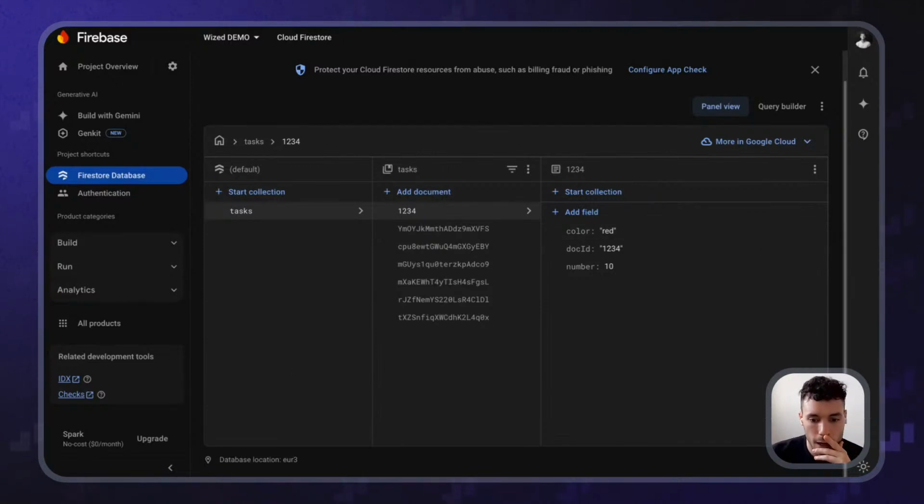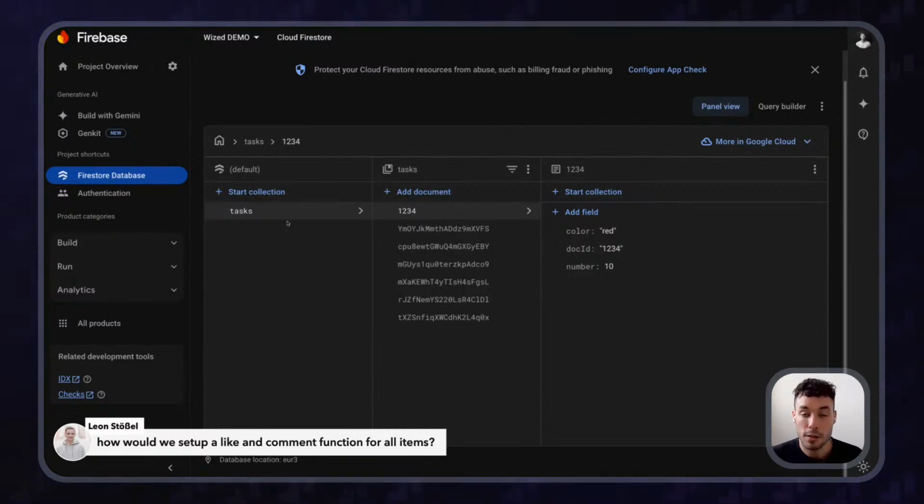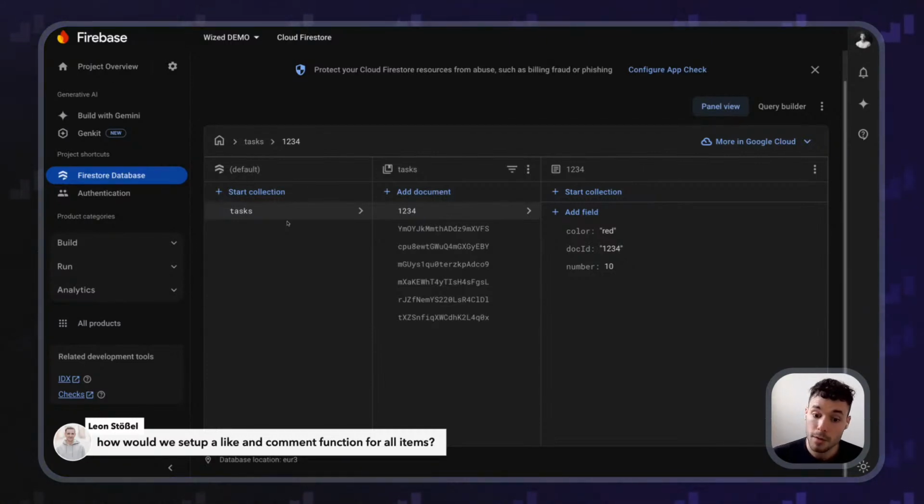Leon is asking, how would we set up a like and comment function for all items? Interesting question. We could, for example, use nested collections. That could be an option. Let's say, yeah, why not?